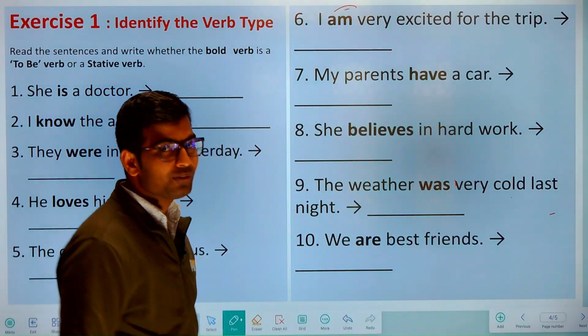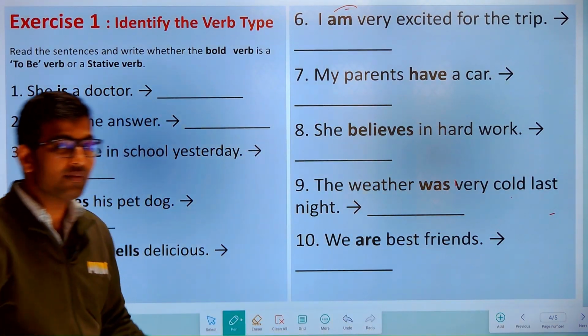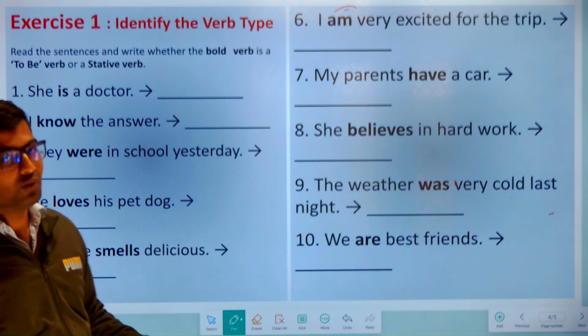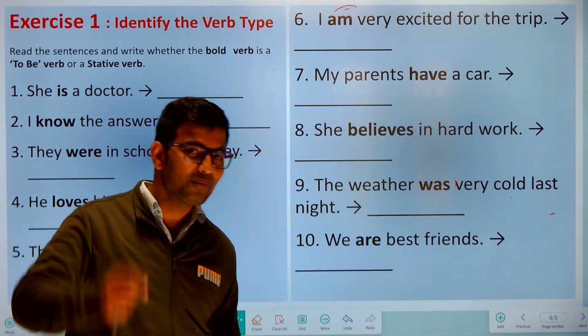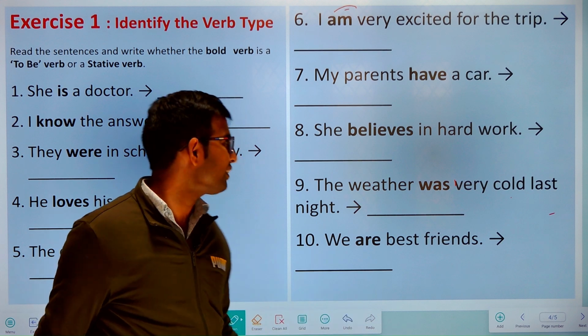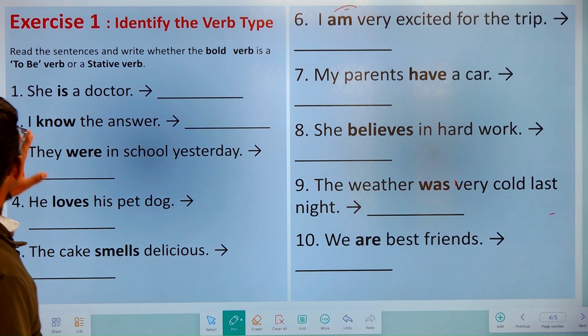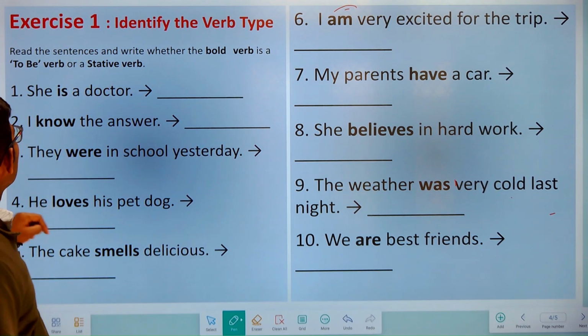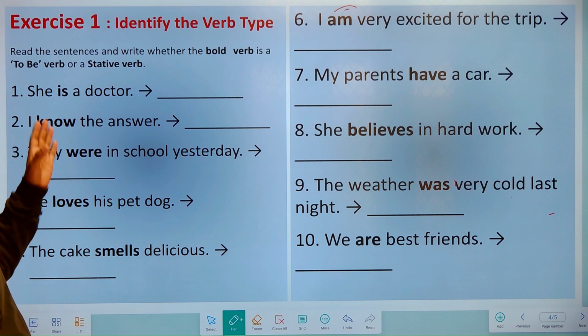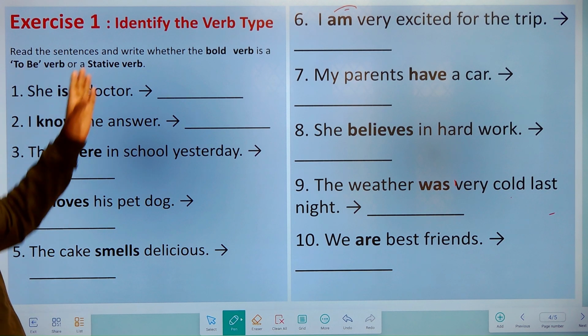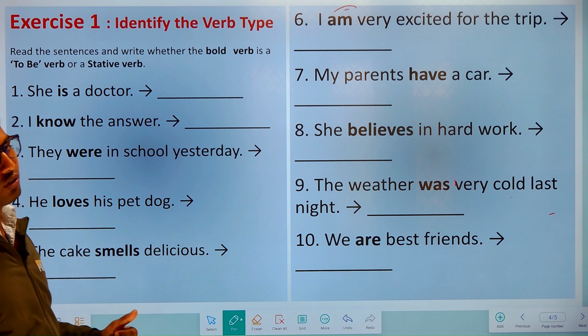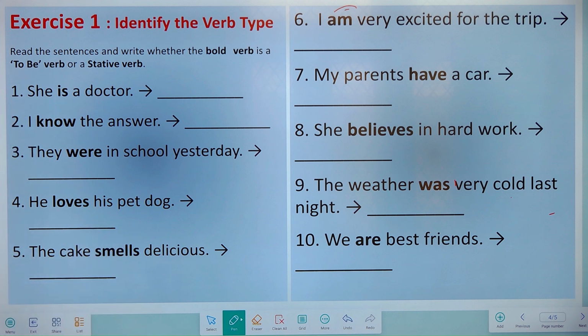Okay, now we have come to the exercise. Whatever we have learned, now it's time to check what has stuck in your brain or what has leaked out, right? Exercise first: you have to find out the stative and to be verbs among these sentences. Just pause this video and comment below, and I will check it out. Let's see how many of them you know correctly, right?